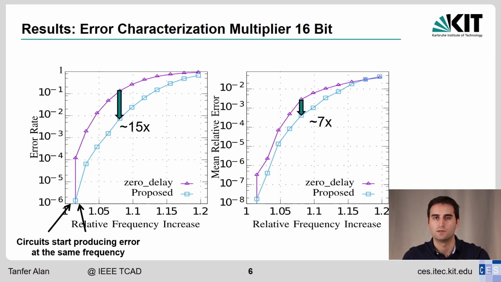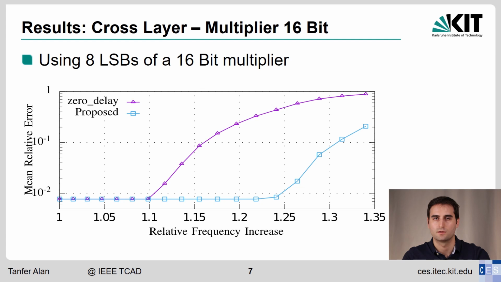Precision scaling is a very popular method in approximate computing. Following the previous example, if we use only the 8 least significant bits, the circuit produced with the traditional synthesis algorithms produces errors starting at 1.1 times the design frequency. In comparison, the SlackHammer circuit starts producing error at 1.23 times.